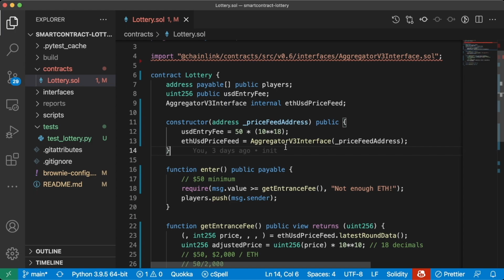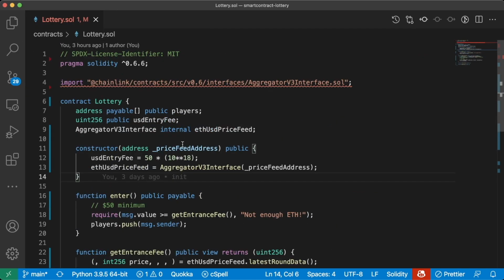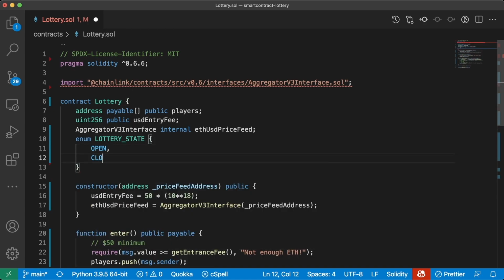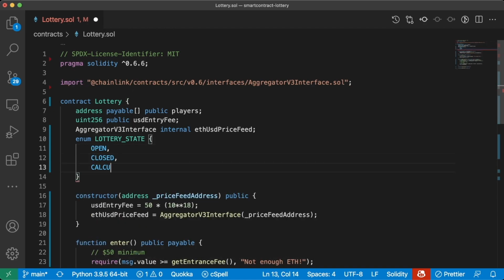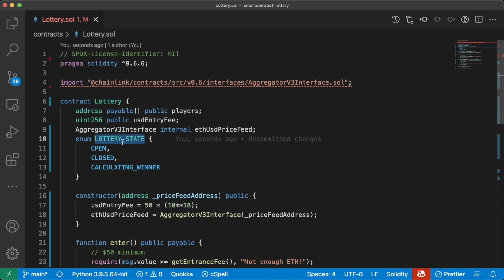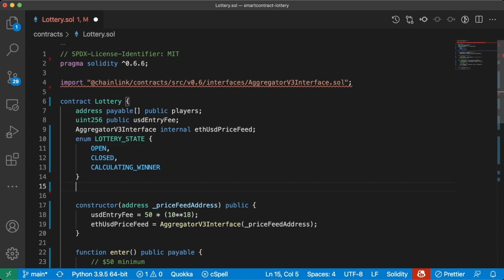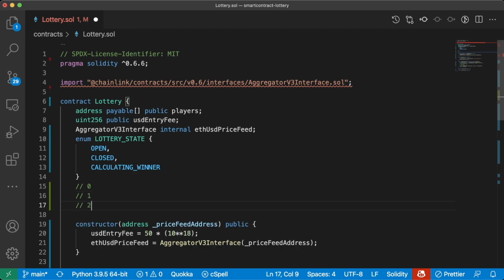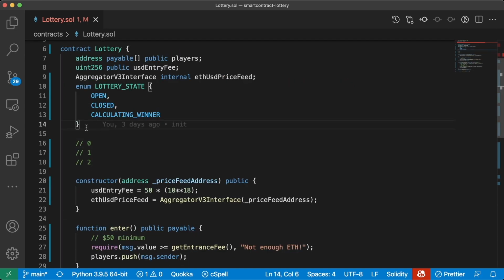So for our lottery contract, we're going to want to create this new type that represents the lottery state. So to do this, we'll do enum LOTTERY_STATE: OPEN, CLOSED, and CALCULATING_WINNER. This means that we have a new type called LOTTERY_STATE with three positions: open, closed, and calculating winner. These different states are actually represented by numbers. So OPEN is actually a 0, CLOSED is actually a 1, and CALCULATING_WINNER is actually a 2. Now that we have this new type, we can create a variable of type LOTTERY_STATE.